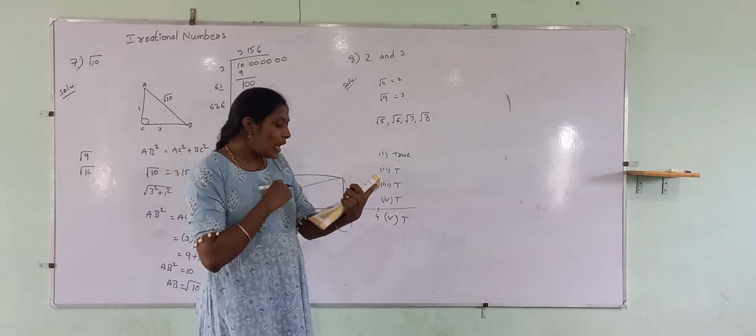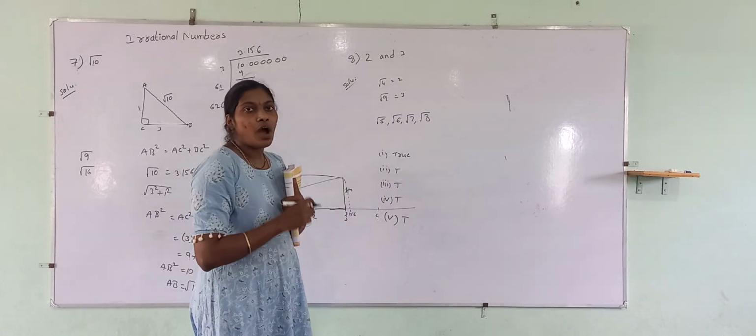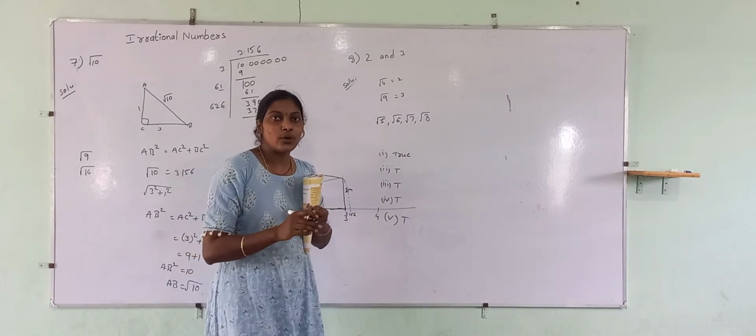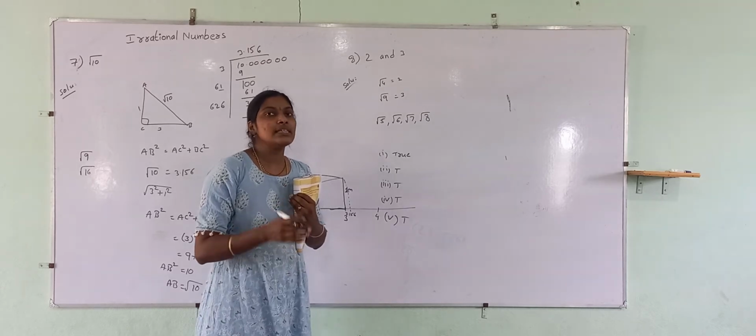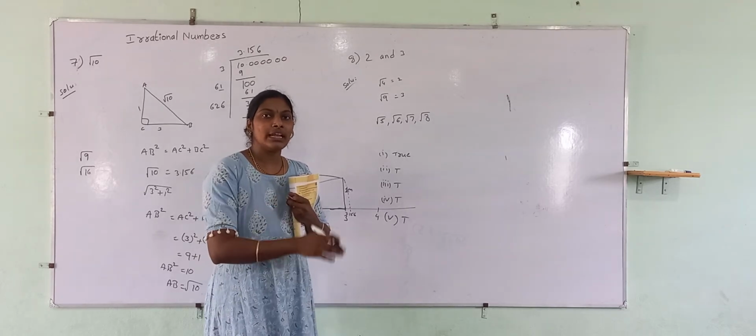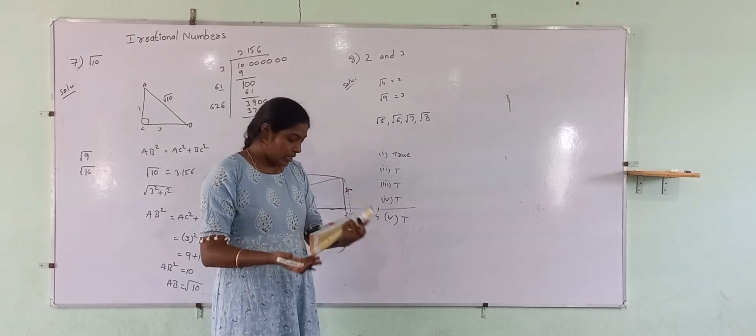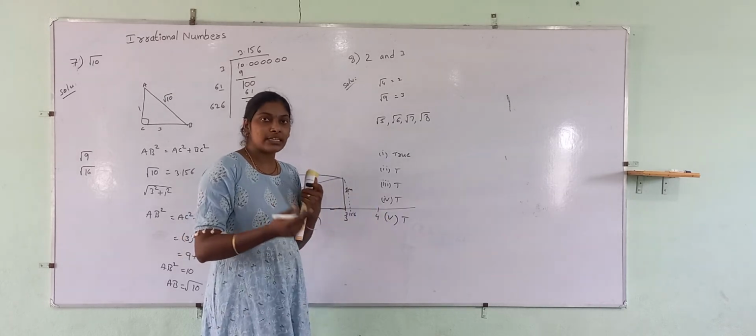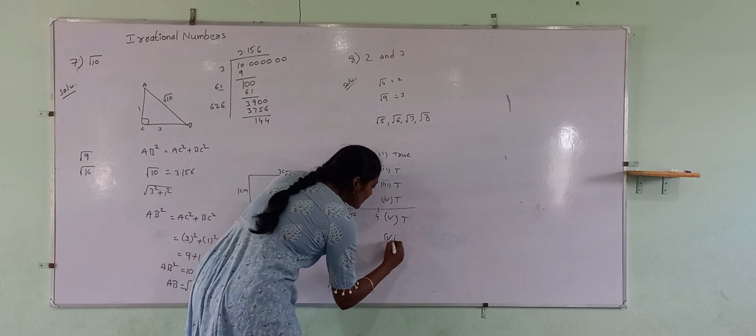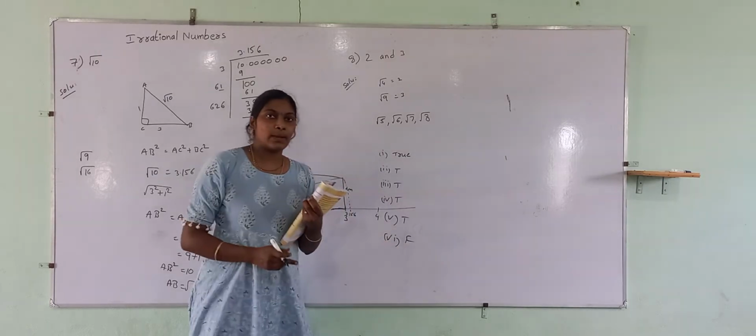Last one, all real numbers are irrational. Is it true? False, because real numbers are a combination of both rational and irrational numbers. So how can we say real numbers are irrational? So the last statement is false.